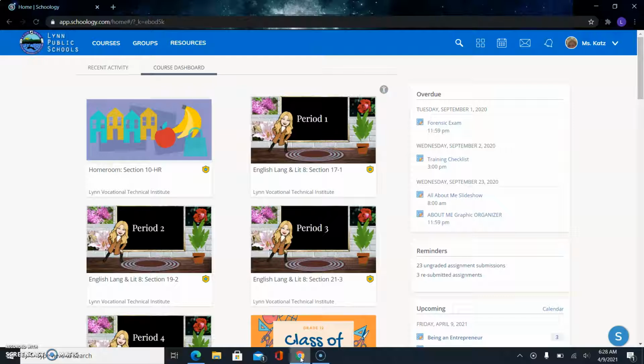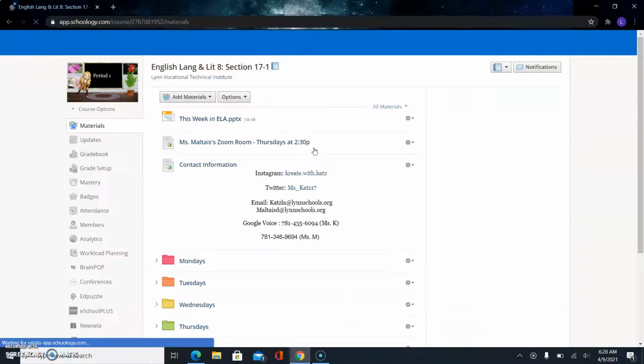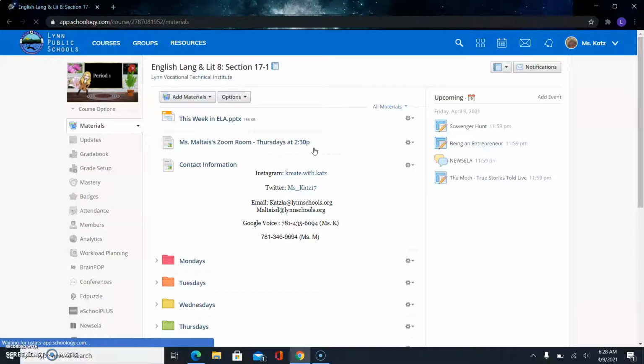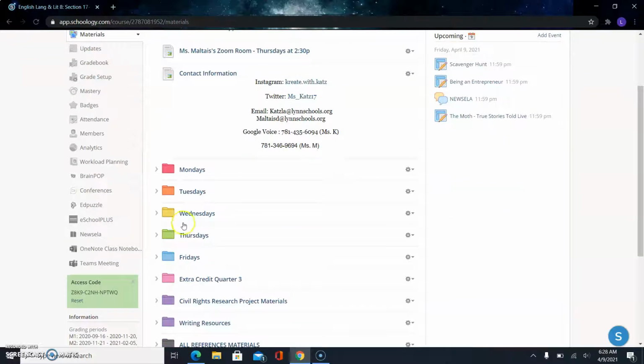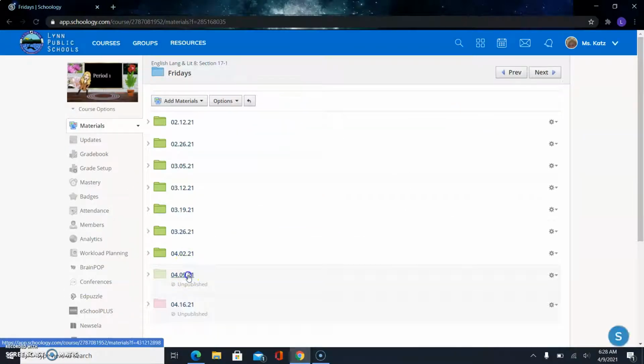But in any case, I want to show you what you need to be doing today in order to be successful for the next few days in school on Monday and Tuesday, especially if I'm going to see you in person. So, if you go into your materials page, and everyone, I'm just using period 1 as an example, okay? Of course, if you're in period 2, 3, or 4, it would be the same exact thing for you. You want to go into the Blue Friday folder, and you want to click open 4-9.